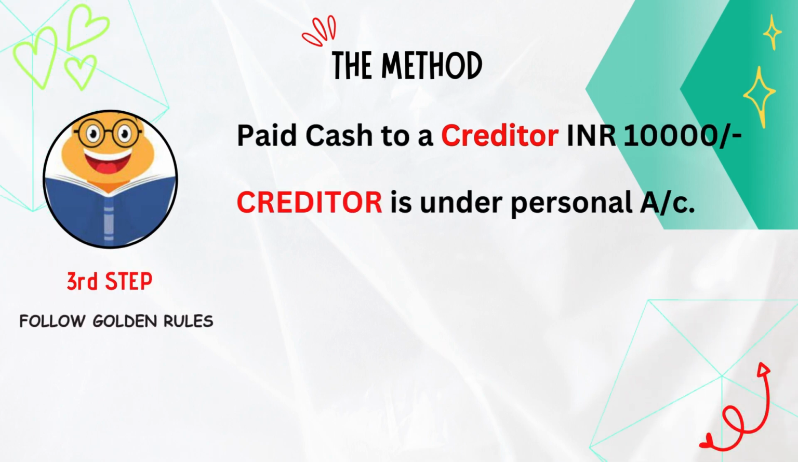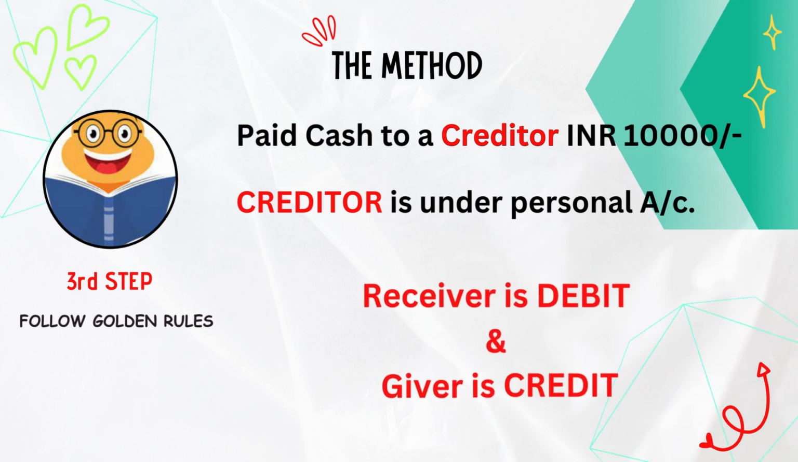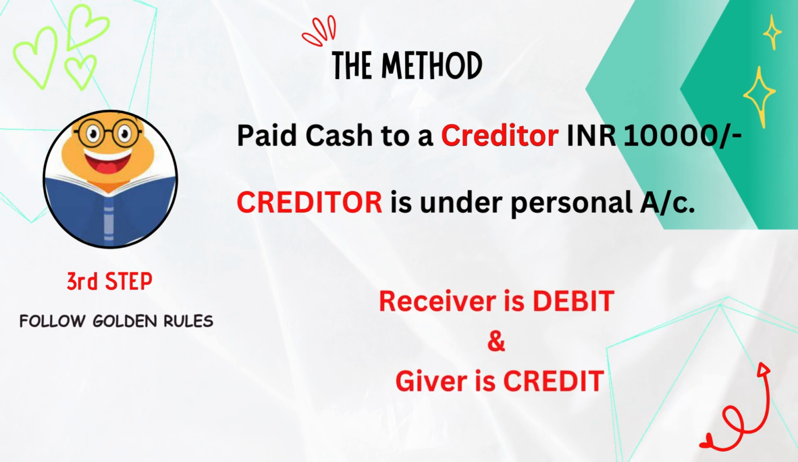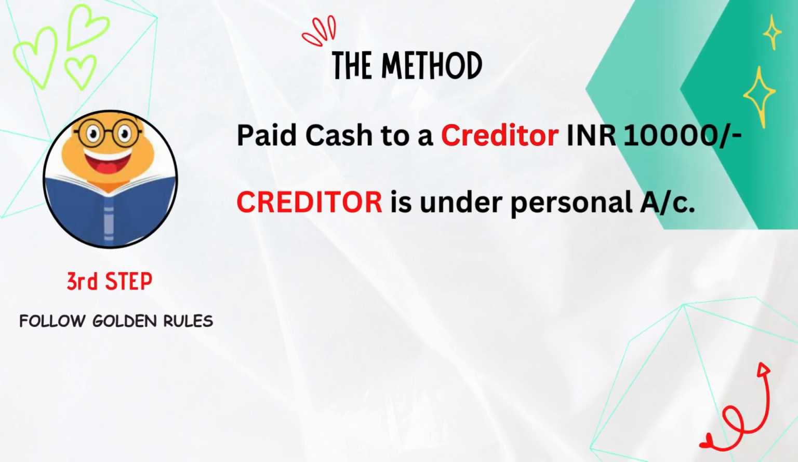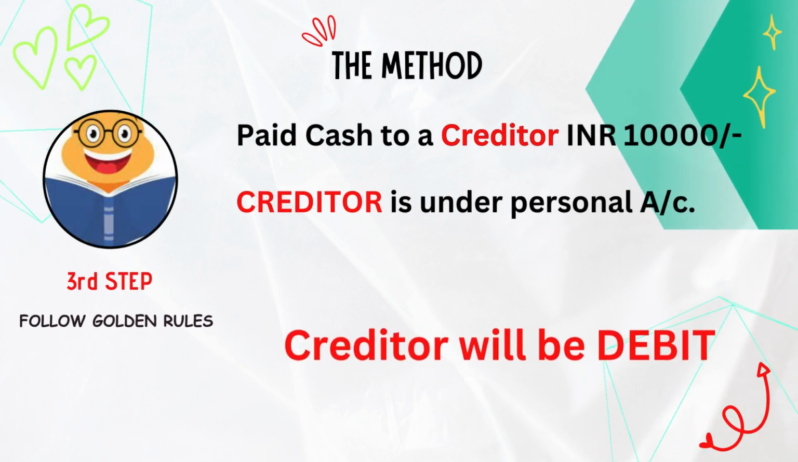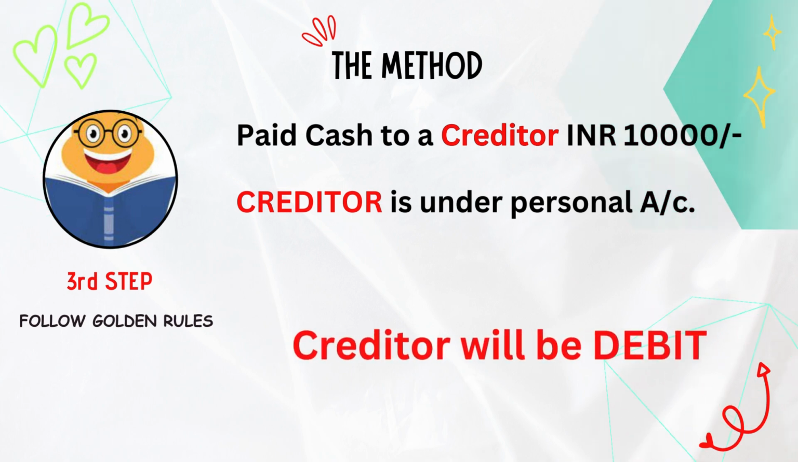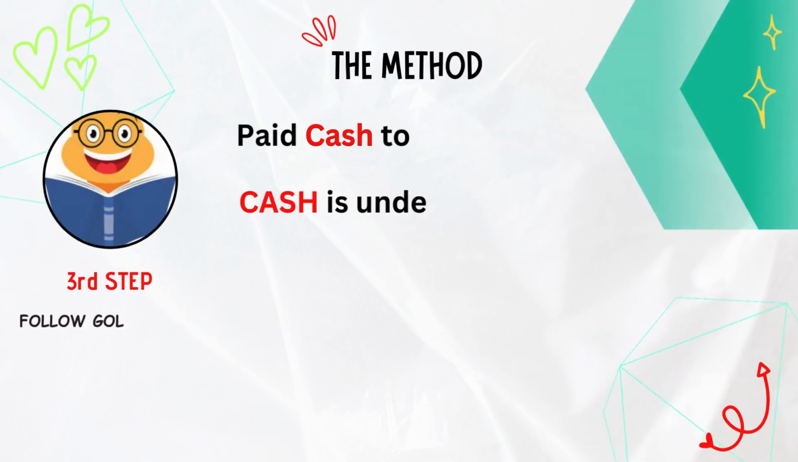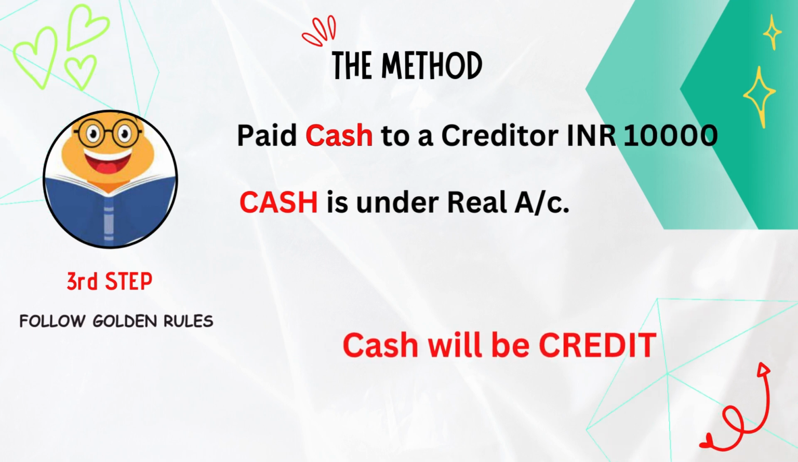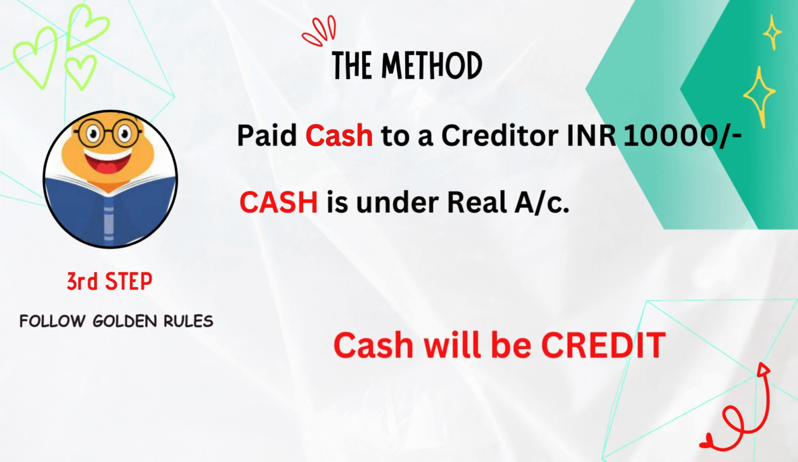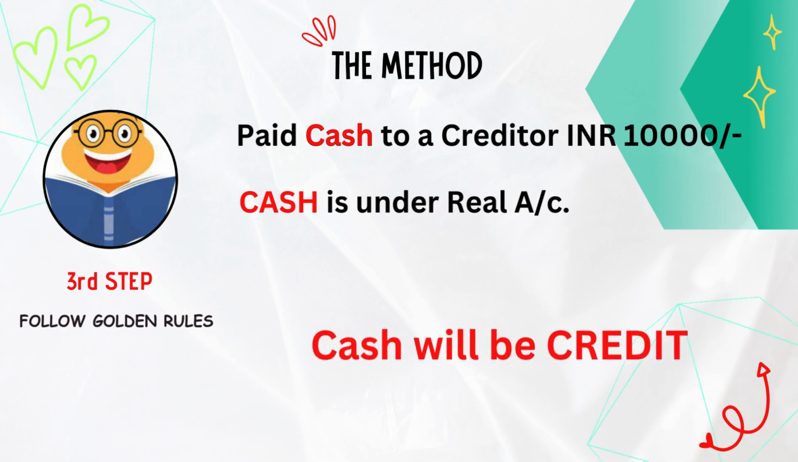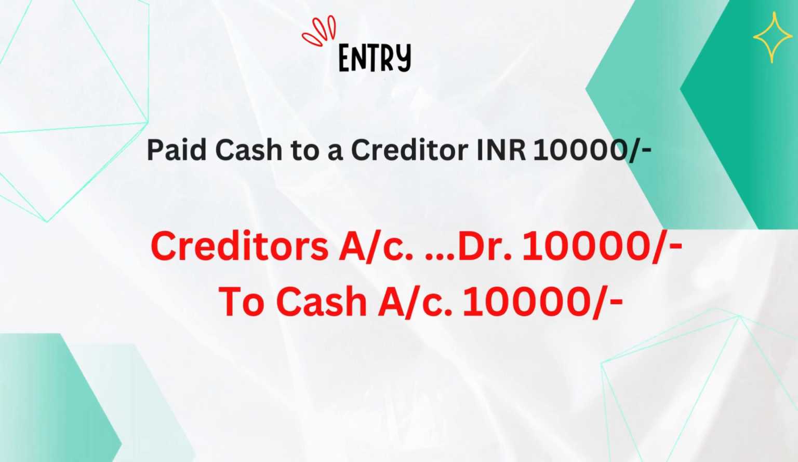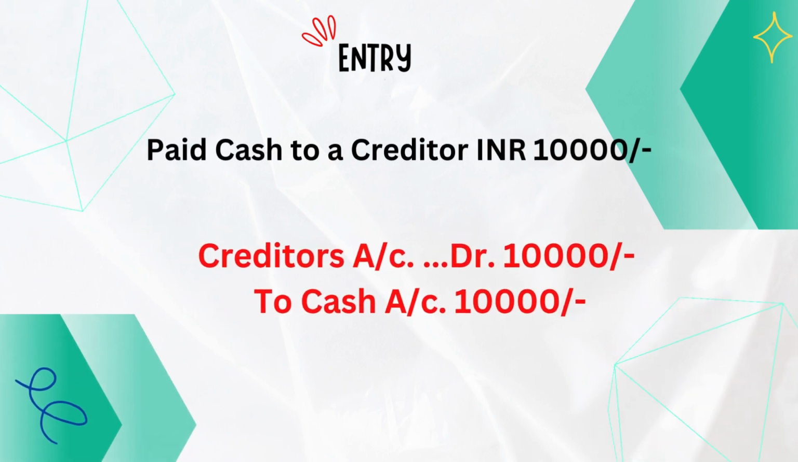We have learned that creditor is under personal account, and the rule for personal account is receiver is debit and giver is credit. And here creditor is receiving the cash, hence creditor will be debit. At the same time, cash is under real account and cash will be credit. We have not learnt about real account till now. We shall discuss it gradually. However, thus the entry will be creditor's account debit to cash account.